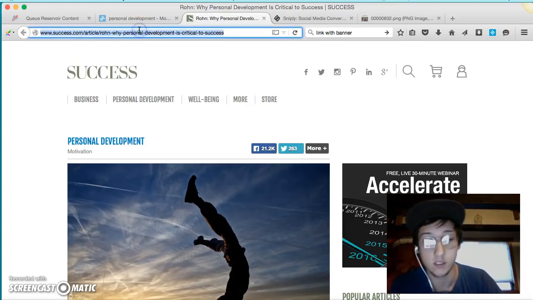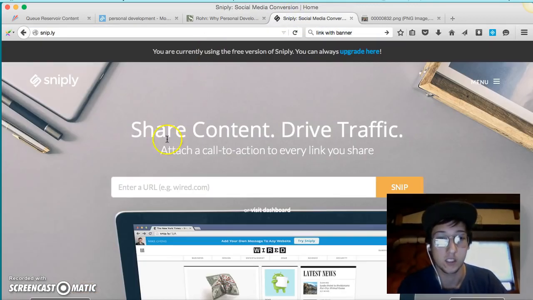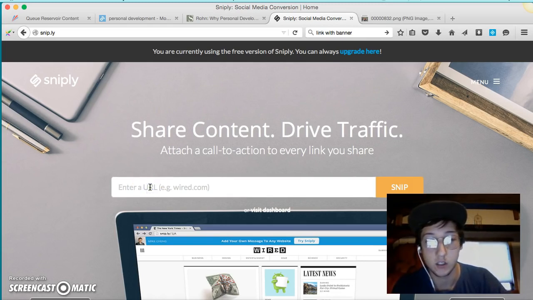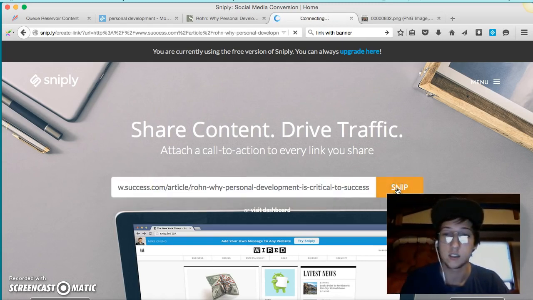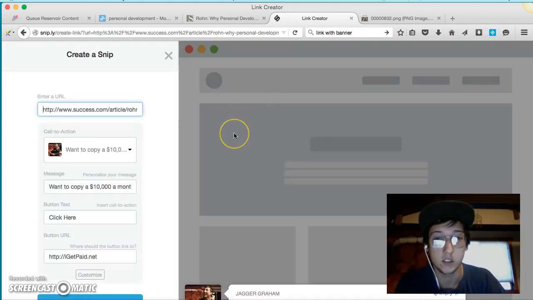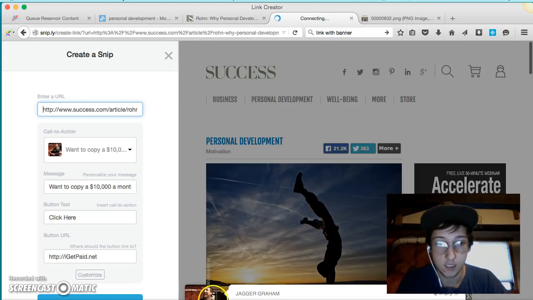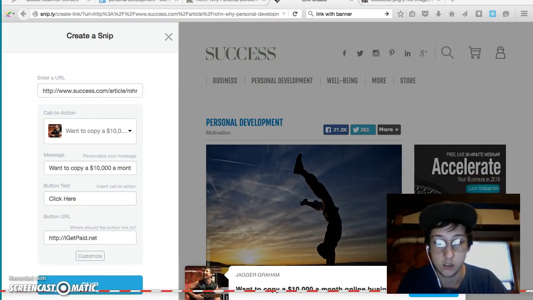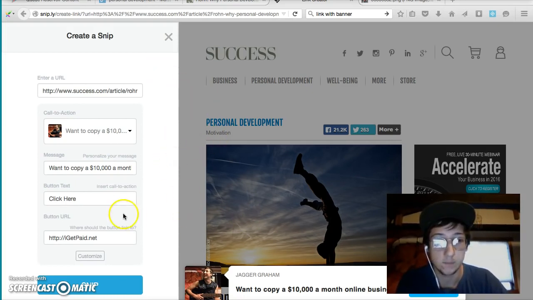So we're going to copy this link that we found, this viral post from BuzzSumo. We're going to come over to Sniply, snip.ly. We're going to enter our URL in here, and this is a free tool, and you're going to click snip. And what it's going to do is open up this web page. See, you enter your URL, you put a message, and then a button text to click.